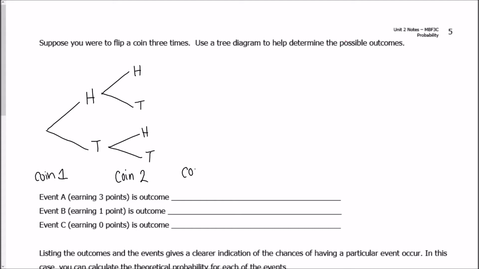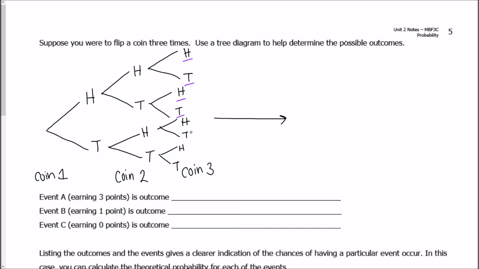And then I've got coin number 3. And for coin number 3, off of each one of these, I have two options. So I can either get heads or tails off of each one of these options right here. So heads or tails for all of these, okay? So what ends up happening is I end up getting 8 different outcomes. And I know that because the last part of my tree diagram has 1, 2, 3, 4, 5, 6, 7, 8 outcomes. So here I'm going to write down that I have 8 outcomes, and then I'm going to list out what my 8 outcomes are.